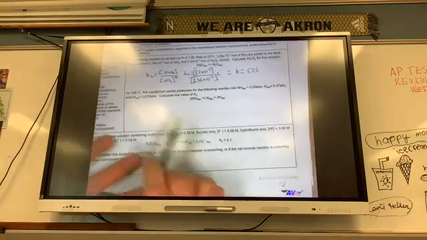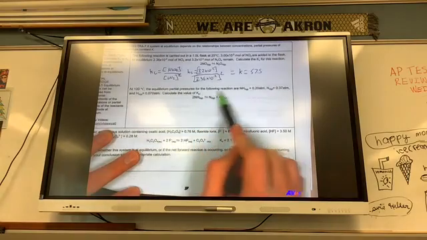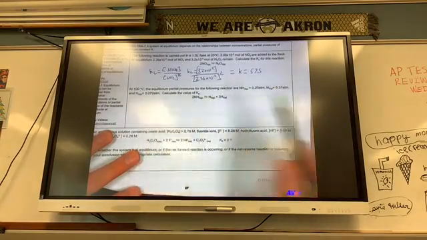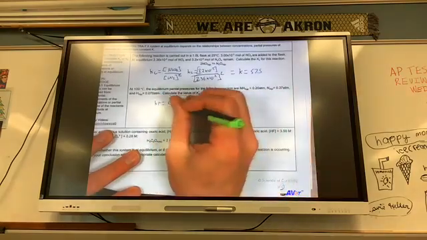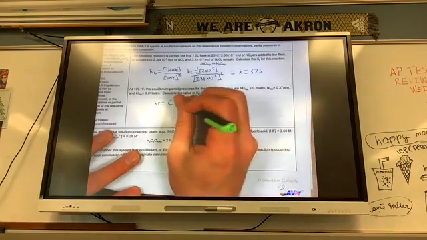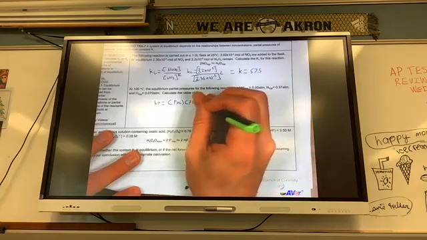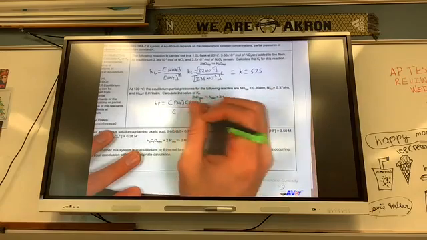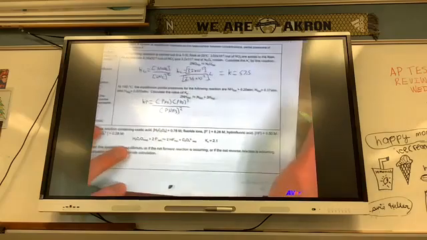On this one, at 100 degrees Celsius, the equilibrium partial pressures for the following reaction are given. Calculate Kp. Kp equals the pressure of N2 times the pressure of H2 cubed, over the pressure of NH3 squared.